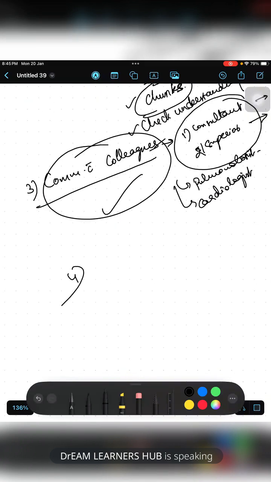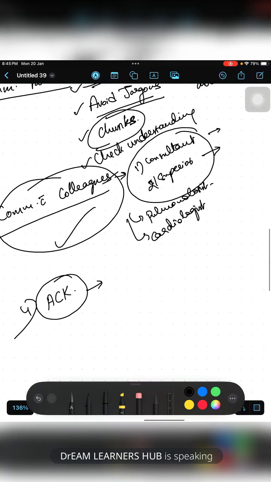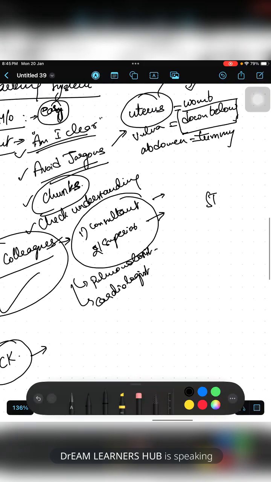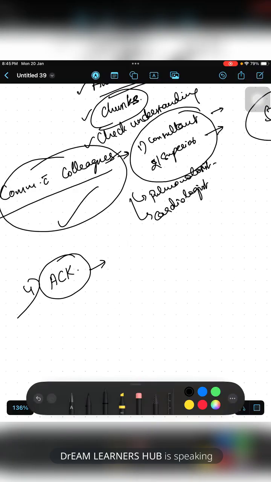Then coming to the fourth one, that is applied clinical knowledge. So how much knowledge you have applied clearly while doing this station. In OSCE, stations will be there. Stations means number of cases, or one block where you will be given a task. In applied clinical knowledge, what you have done.